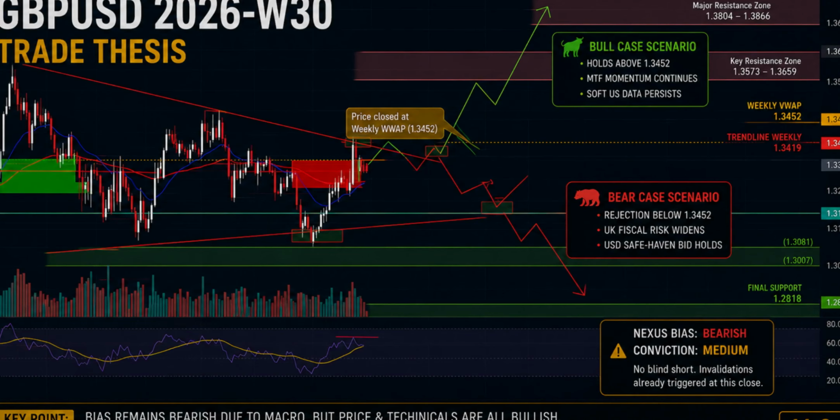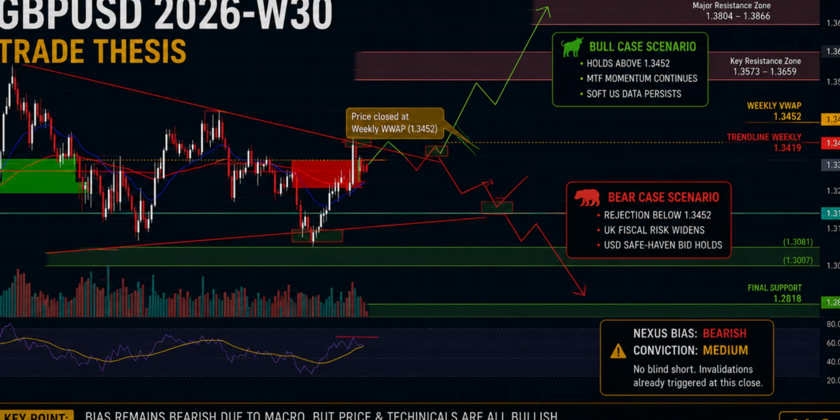Trade thesis. Here's the trade thesis. Nexus keeps the overall macro bias at bearish. Conviction remains medium. This is not a signal to blindly short pound dollar. The bearish case depends mainly on higher US interest rates, stronger real yields, and growing political risk inside the UK. But those macro drivers are currently fighting against price action, institutional positioning, and an all-bullish technical structure.